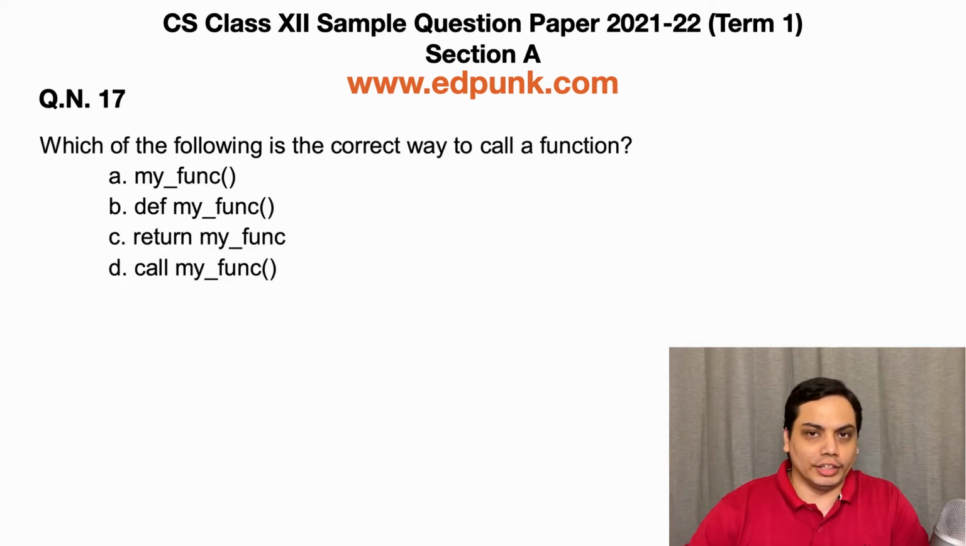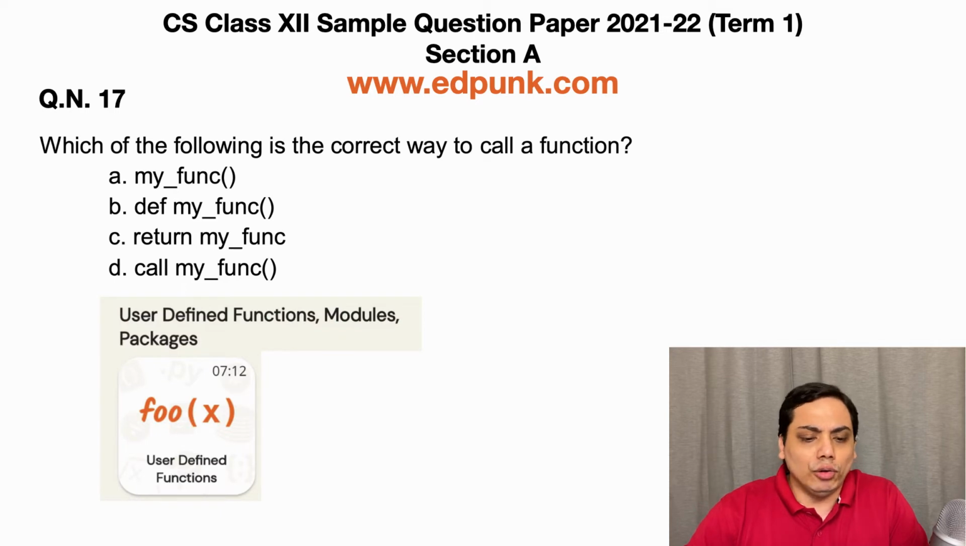Now moving on to the next question. Question number 17. Which of the following is the correct way to call a function? Option A, my_func. Option B, def my_func. Option C, return my_func. Option D, call my_func.